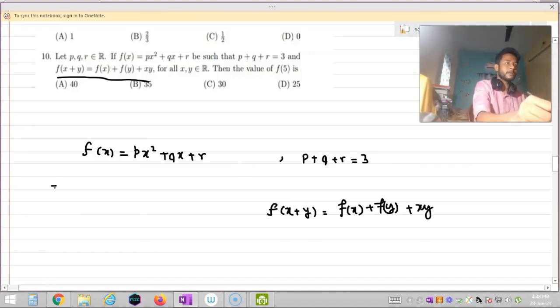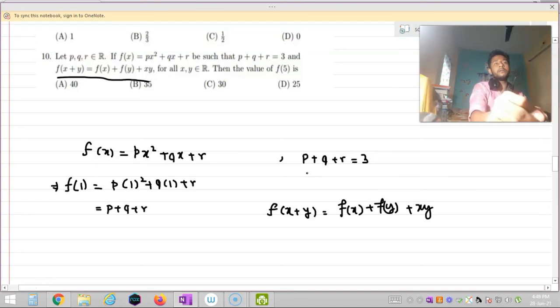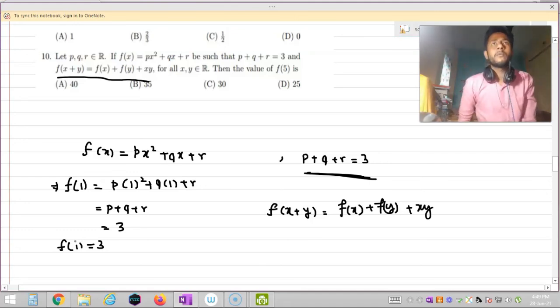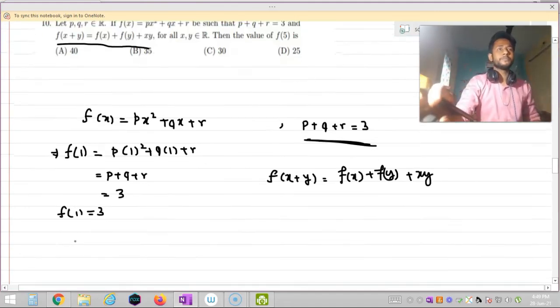Okay, so putting x equal to 1, in the right hand side I will get p into 1 square plus q into 1 plus r. So this is nothing but p plus q plus r. You can see that the value of p plus q plus r equal to 3. I am putting this value here. So f of 1 is equal to 3. Okay, now I am going to find out the value of f of 2.